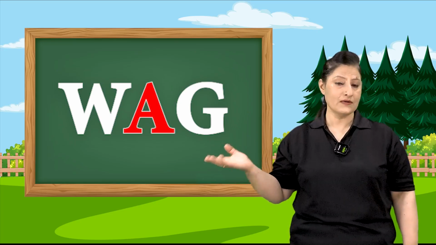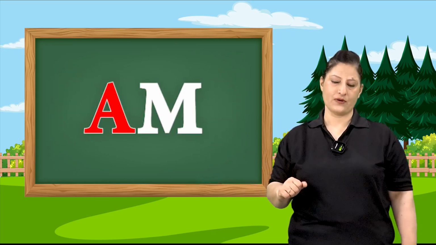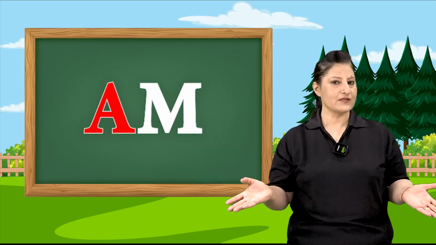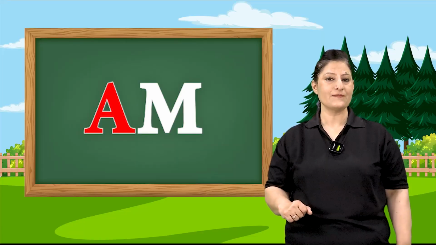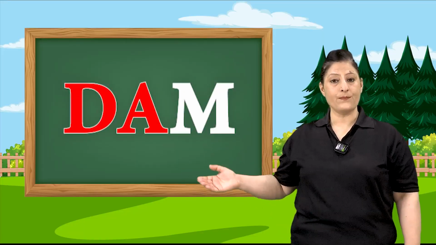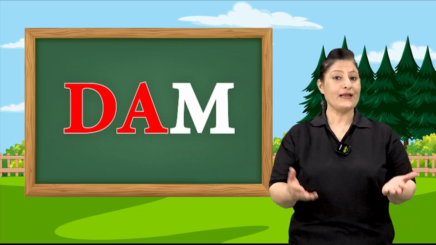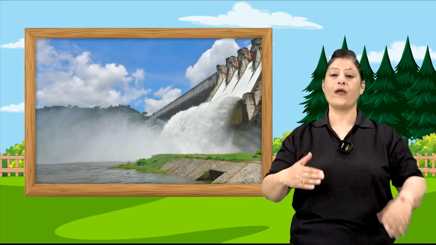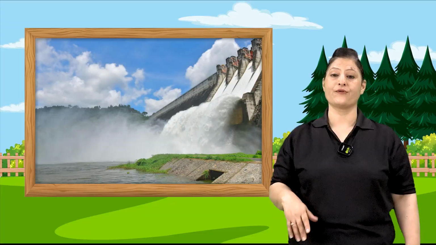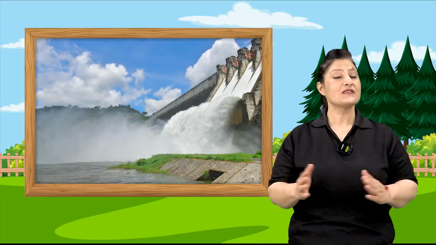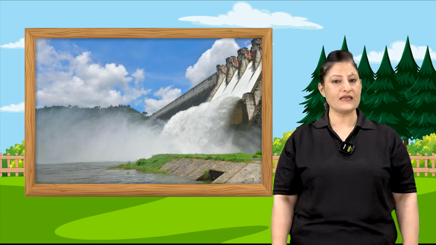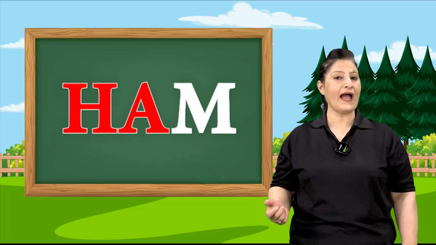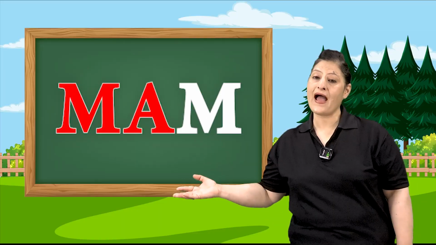It's time to learn about am words. The first am word is D-A-M, dam. You know what is a dam? A dam is a structure where the water is stopped. The river water or the sea water is stopped. The next word is ham. Ma'am.